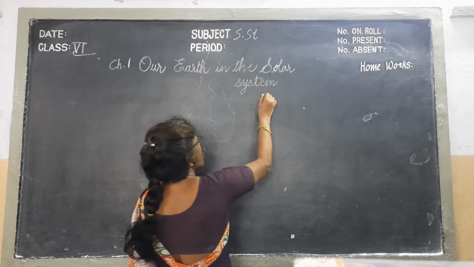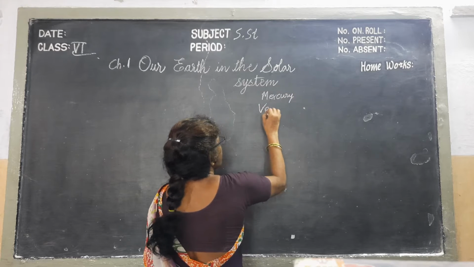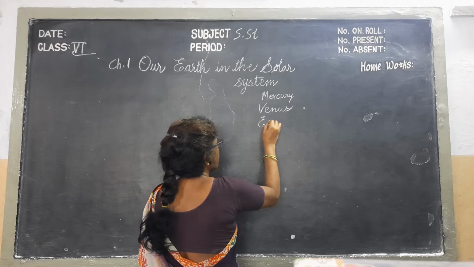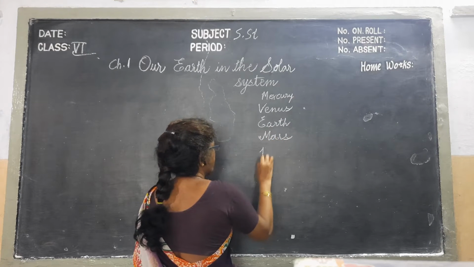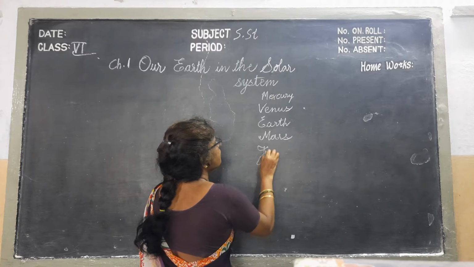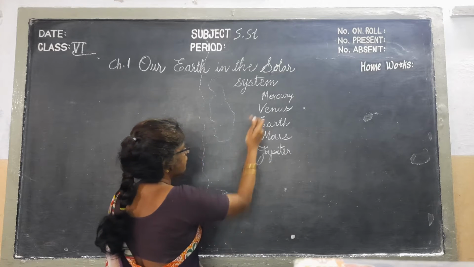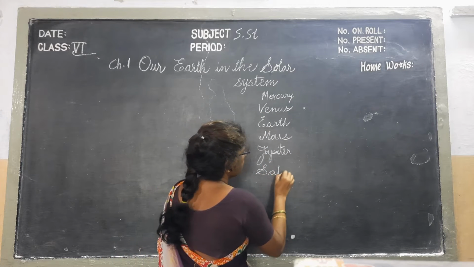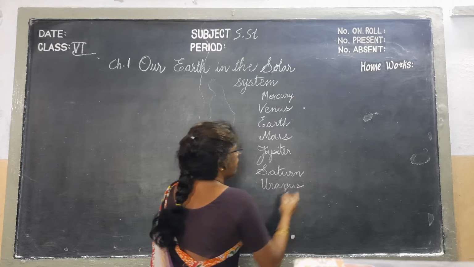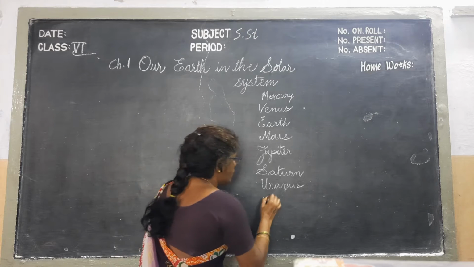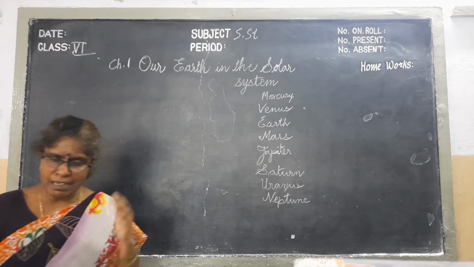First one is Mercury, Venus, Earth, Mars, Jupiter, Saturn, Uranus, last but not the least, Neptune. This is the order from the sun.